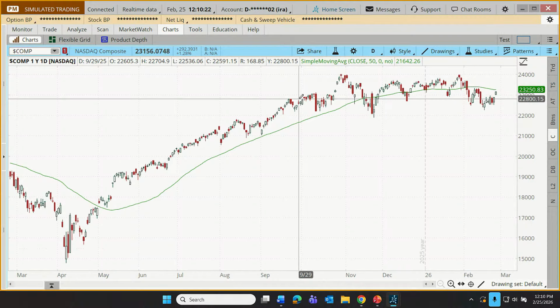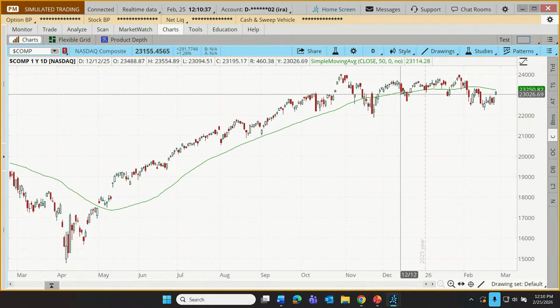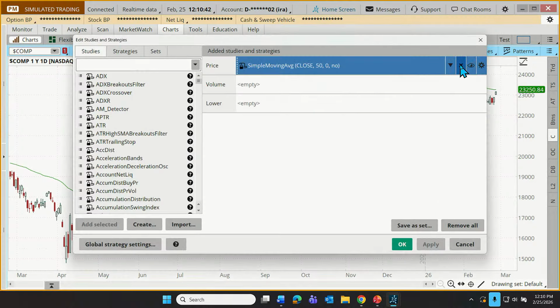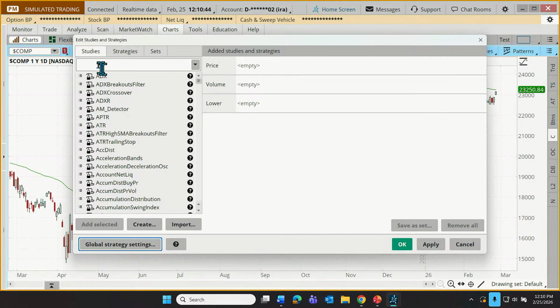And there are times when traders or investors might want to see whether the S&P is stronger than the NASDAQ, or is the NASDAQ stronger than the Dow? Where does the Russell fit in? So let's do a comparison among a couple of different indices. So I'm going to take off this simple moving average. Let's just click the little X here. And I'm going to switch this for the comparison tool.